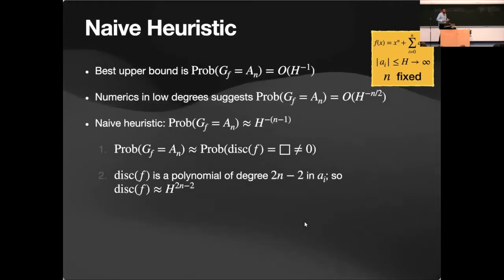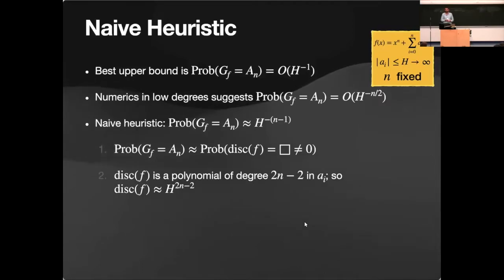The second thing is to notice that the discriminant is a polynomial. My polynomial is monic, so the discriminant is a polynomial in the coefficients of degree 2n minus 2. So when I plug in numbers around h, I will get something which is roughly around h to the 2n minus 2. Agreed? This is okay also. I don't think this is a problem.